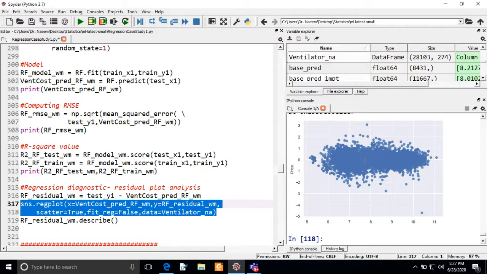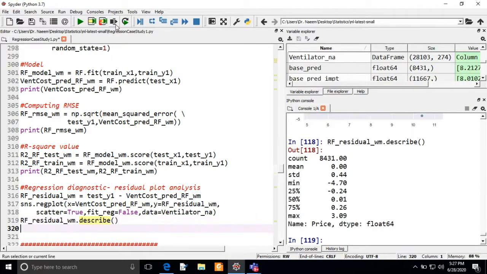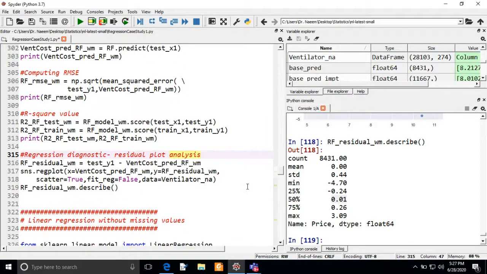If you execute the next command, it will describe your residual. You can see here the minimum mean is 0, which indicates that your model is performing well, and your median is also 0.01. So we can say we are having very good performance of the random forest model on this data set with no missing values.